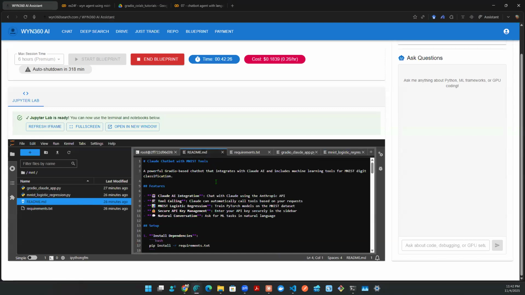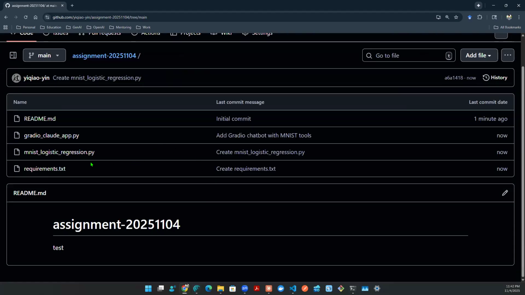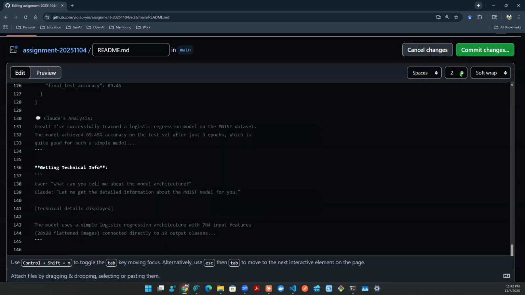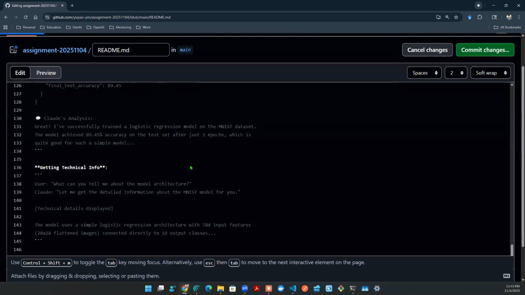And then the last one is a README file. Always have a README file. Here we already have a template one. All you gotta do is edit and just update the entire thing. So you're gonna say commit changes.